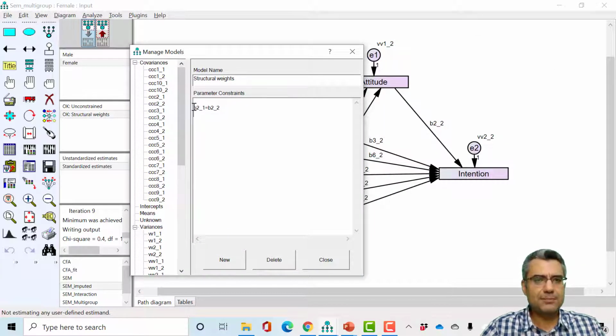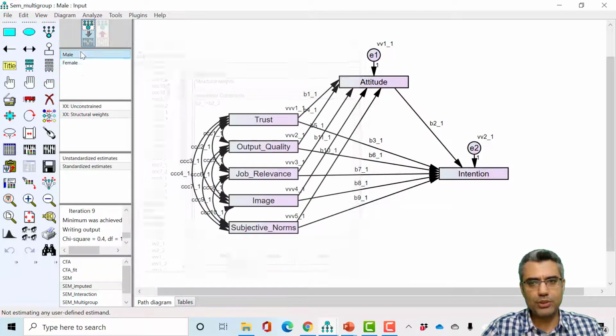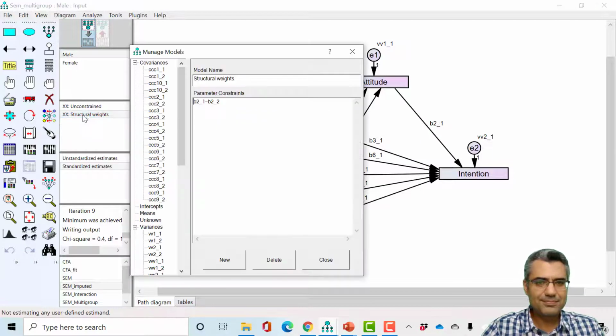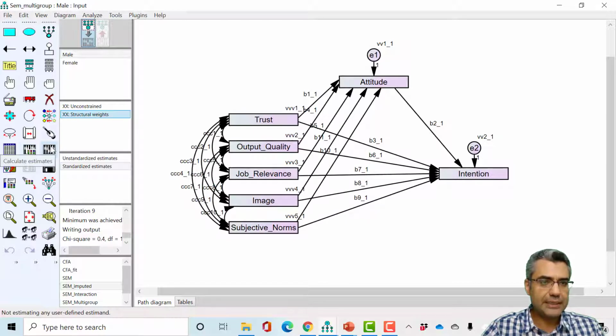Suppose we want to test the impact of gender on the relationship between attitude and intention. So B21, B22 is this one, right? You can see I can switch between them. Yeah. So it's B21, B22, whatever. So in the constraint model, I assume they are the same. The parameters are the same between male and female. I close, I run again, and I check the results.